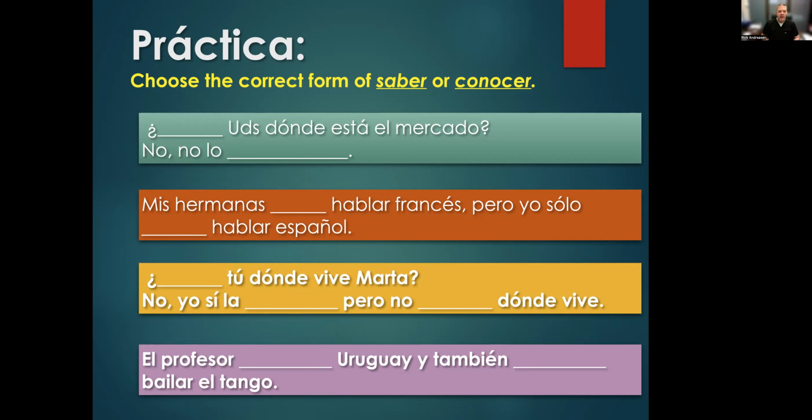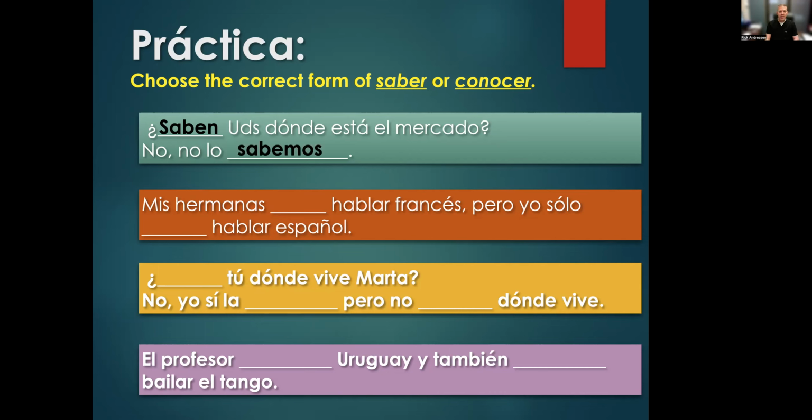Okay, in the first one, blank ustedes, ¿dónde está el mercado? And then the answer, no lo blank. We'll come to this, but this one is actually kind of interesting for another reason, but let's look at that first of all. So we're talking about where the market is, right? We're not saying, are you familiar with the market? We're saying, do you know cerebrally where the market is? And we would use the verb saber. So ¿saben ustedes dónde está el mercado? And then the answer, no lo sabemos.